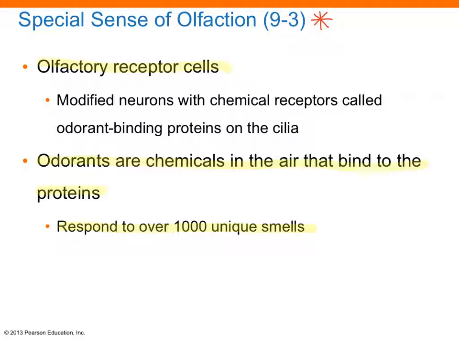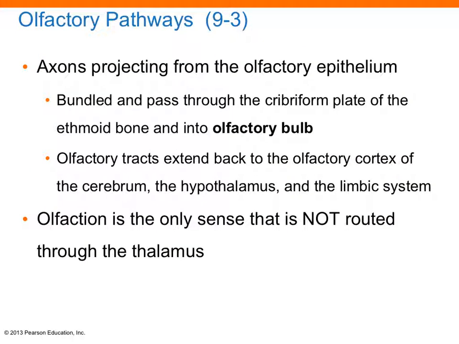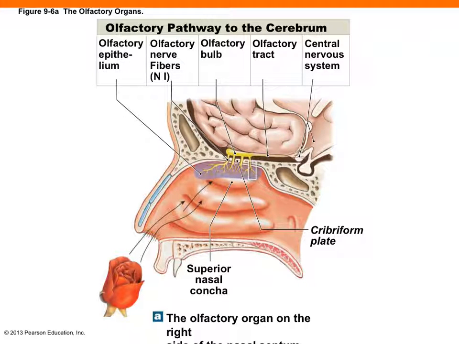Olfactory receptor cells detect odorants that are chemicals in the air that bind to proteins. And we're able to respond to over 1,000 unique smells. This is an image showing you the olfactory pathway to the cerebrum.